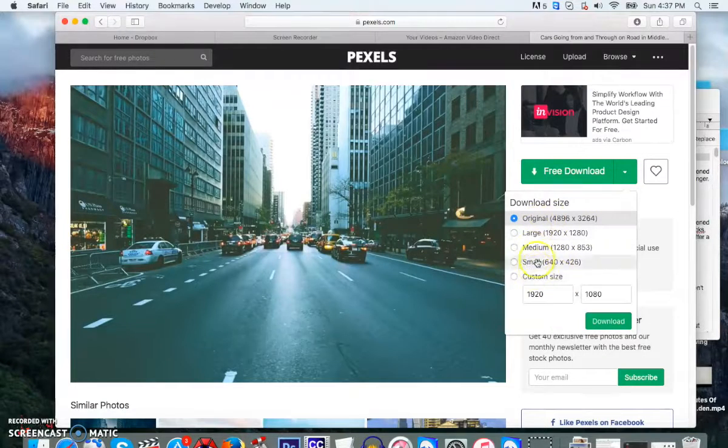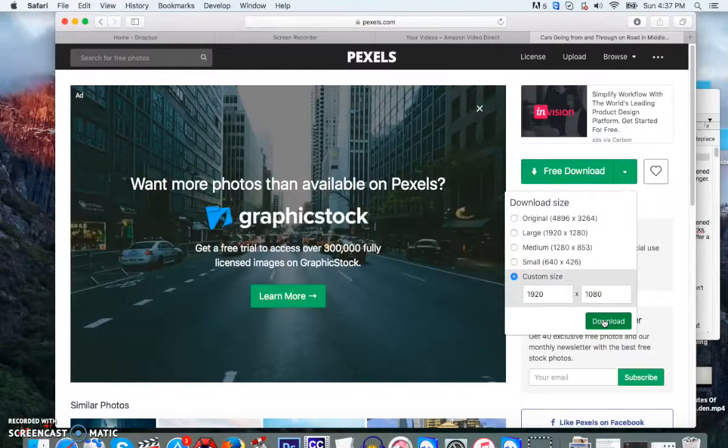So this website allows you to download the picture at the size that you want it at. So you're going to have to go down here, make sure you press custom size. And then the first picture, download it at 1920 by 1080. And even though there's 3 pictures we got to upload, we're only going to do 2 because one of them is going to be this blank one, and then one of them is going to be one we put writing on, and then another one's going to be a different size with writing on it. So the second one's going to be 1200 by 1600, and just press download again.